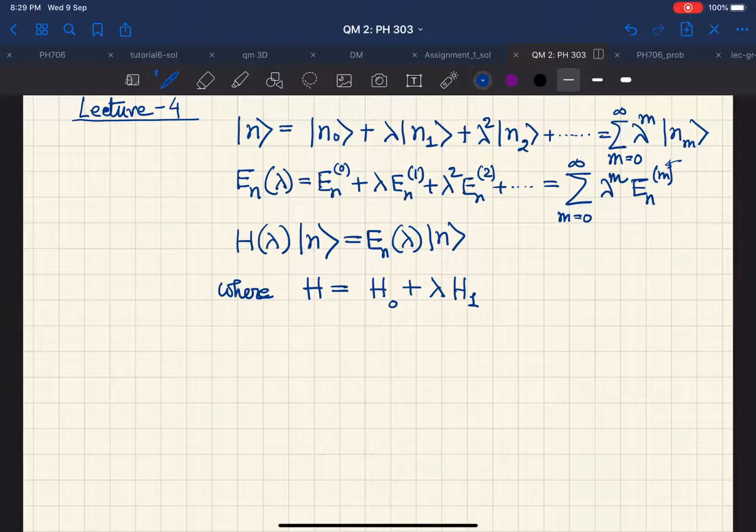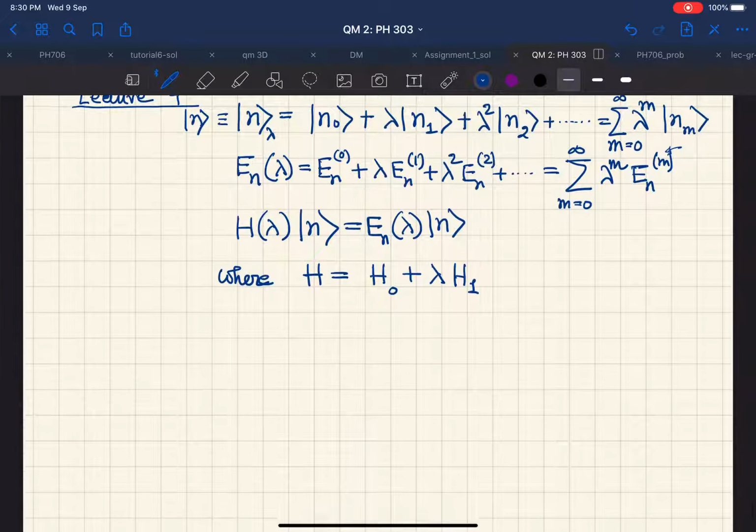This is what we already have encountered. And also, let me just remind you, although we have not explicitly written this lambda while denoting this ket, on the very first day we had said that we will always write it as ket n. So we are still following that same notation.